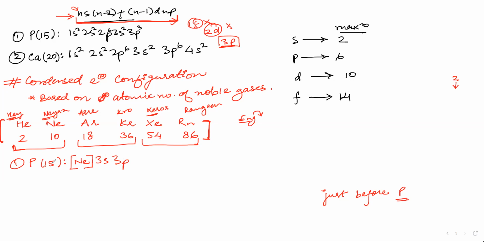Now, how much do we have to fill? Neon has already filled 10 electrons. Now we are left with only 5. So we'll start here with 2 and give 3 here. So we are done. Easy, Sanya? Yes, sir.